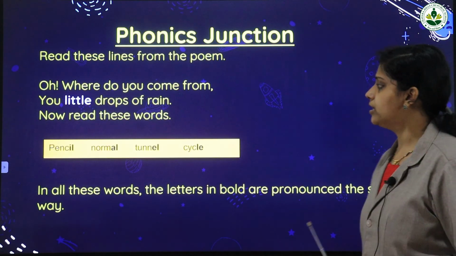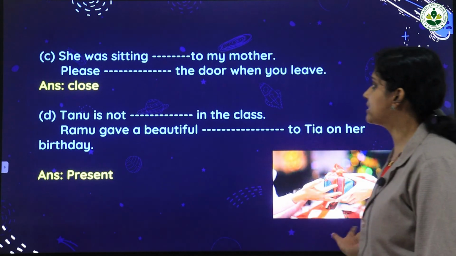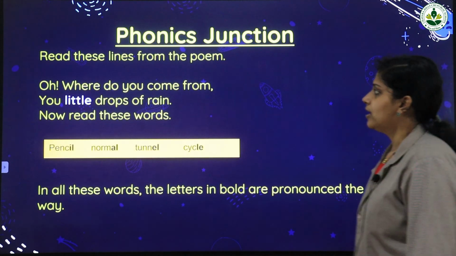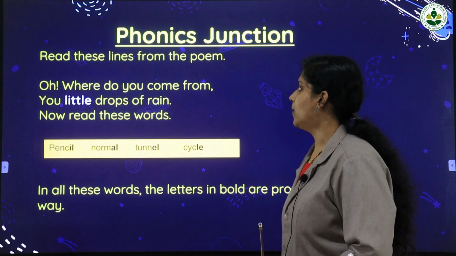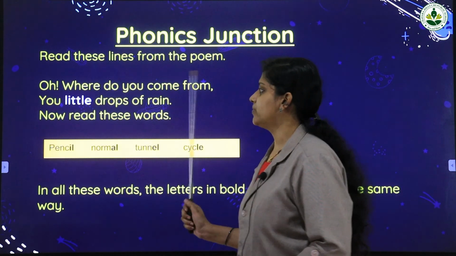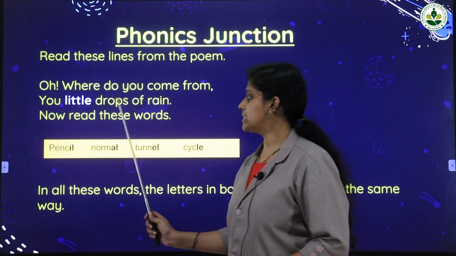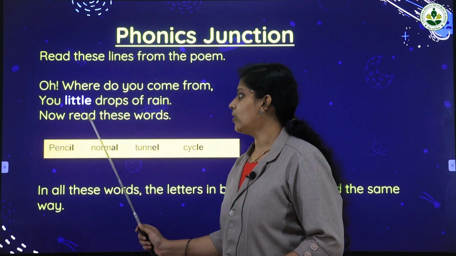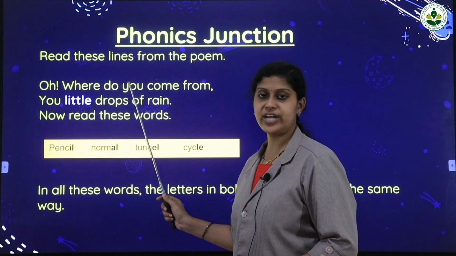Okay, that's all about the vocabulary junction, and we are going to discuss the phonics junction. Here you can see some lines from the poem. Read these lines from the poem. Oh, where do you come from, you little drops of rain? These two lines are from the poem Little Raindrops.